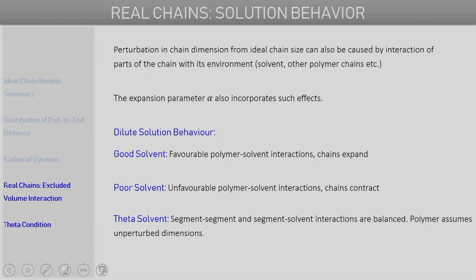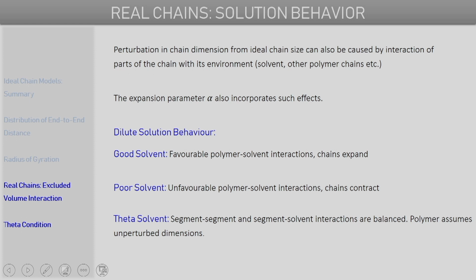So, such a situation or such a condition is referred to as a theta condition, and the solvent for which such condition arises, such solvents are called theta solvent. So, in a theta solvent, what we have is that the internal polymer segment repulsion due to excluded volume, they are balanced by the solvent segment repulsion.